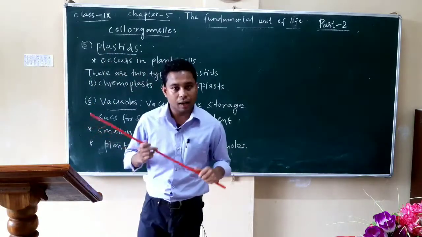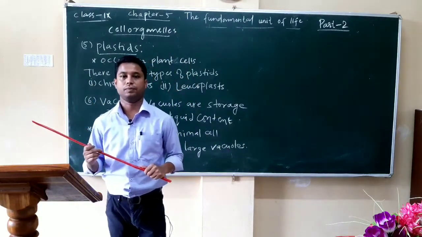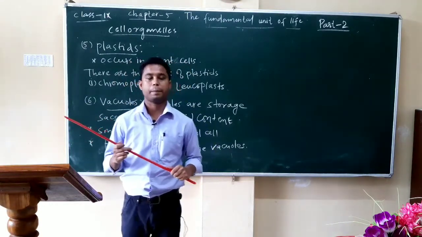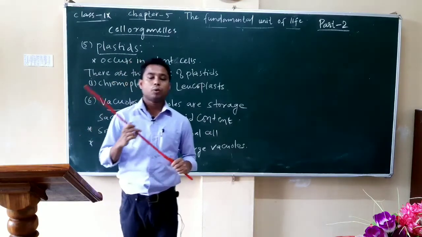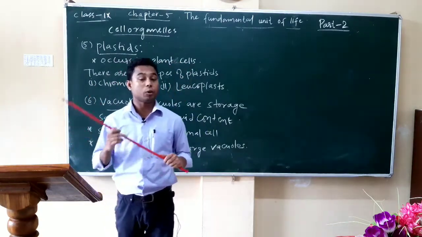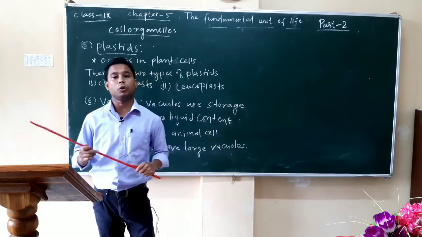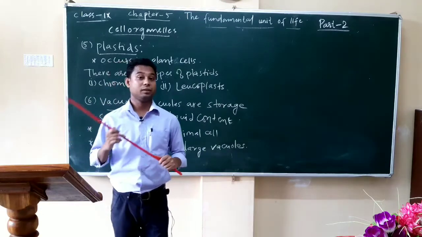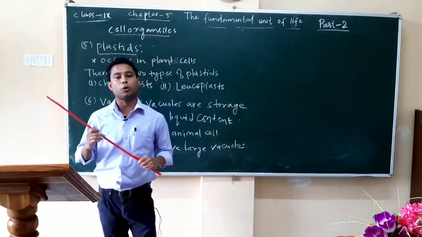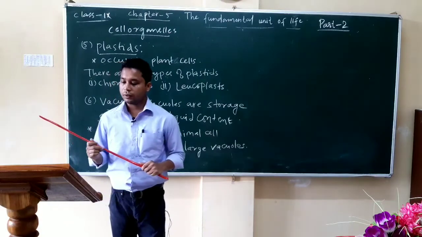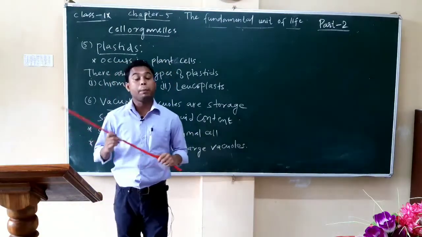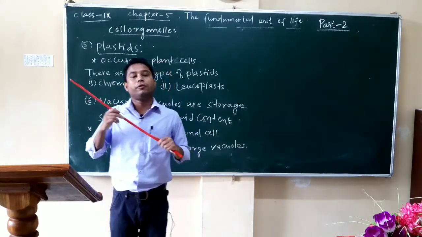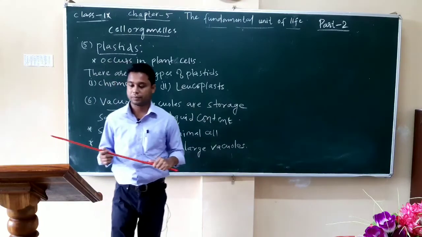Now, chromoplasts are colored pigments. Chromoplasts containing the pigment chlorophyll are called chloroplasts. Chloroplasts are important for photosynthesis in plants.